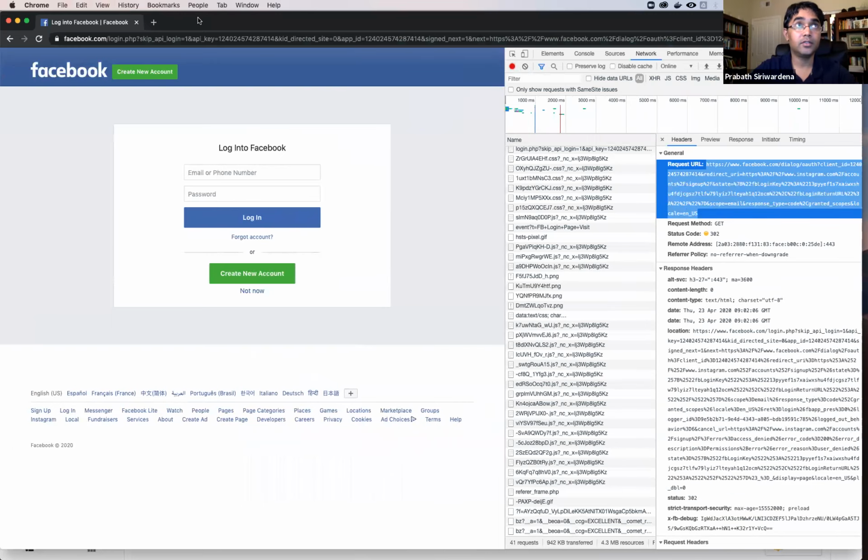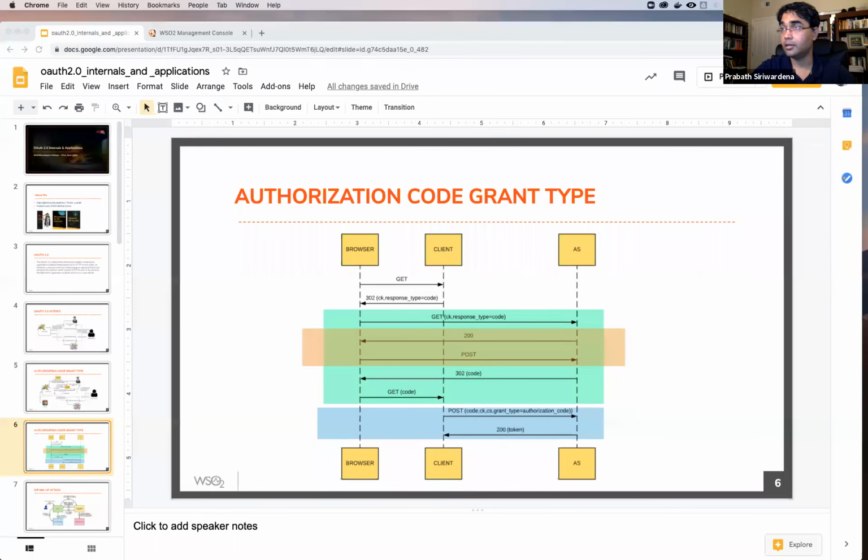I'll take this window to the other monitor and log in. I also need to use TOTP. Okay, I logged into Facebook.